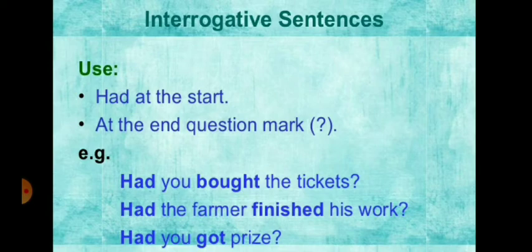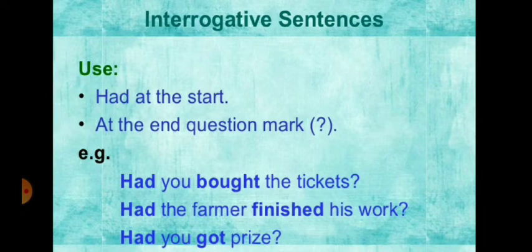In these three examples, you can see here, had is used. In these three sentences, had is used before the subject to make the sentence interrogative. If the helping verb is used before the subject, then it will be an interrogative sentence.